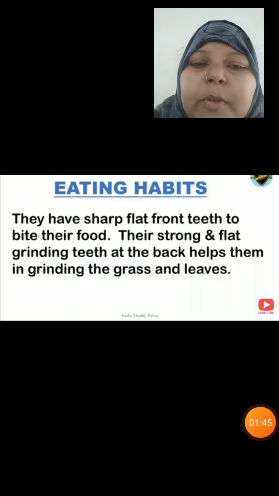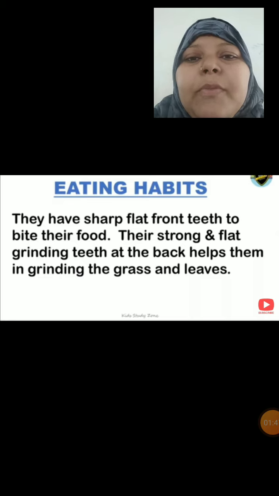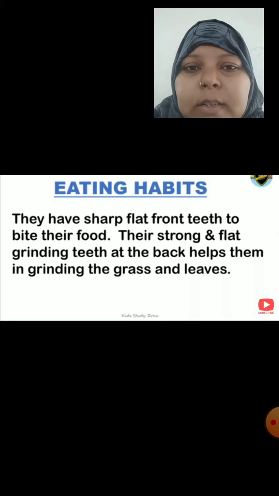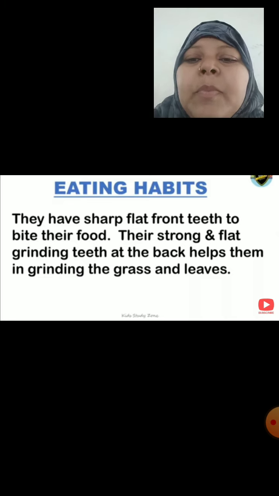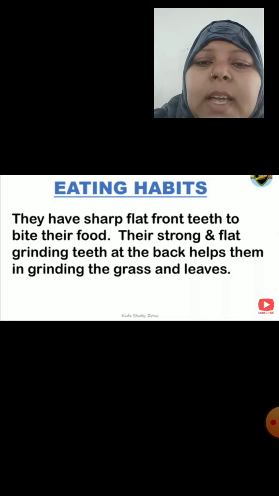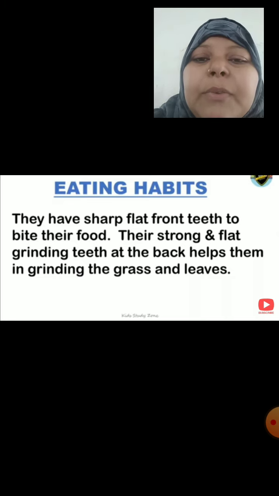These herbivores follow a particular type of eating habit. It means they have different types of teeth. So what kind of teeth? They have sharp flat front teeth to bite their food. Yes, we should remember, children, their front teeth are very sharp and they are flat in shape, and they help to bite their food.